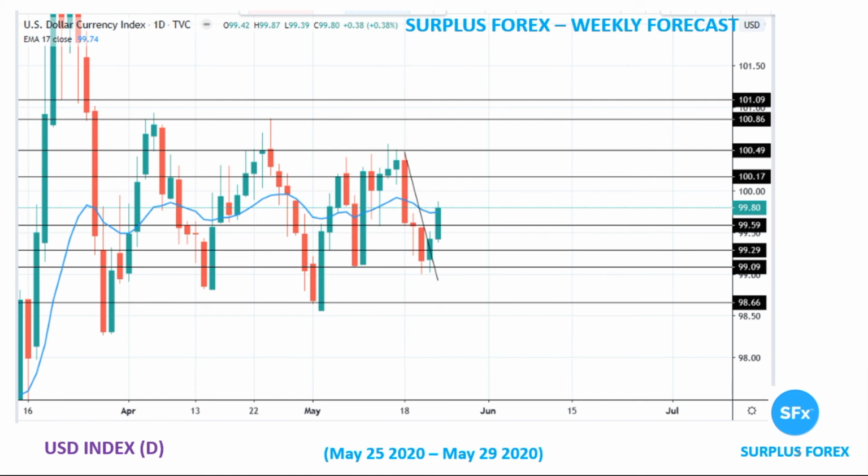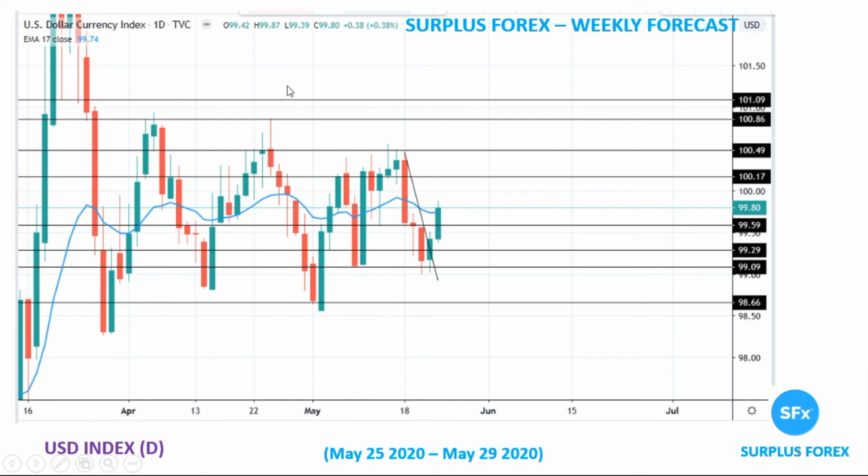And let's continue with the USD index. As I was saying, there are strained relations between US and China, and overall GDP data was dull, so that'll push the US currency to the higher side. Let's take a look at the daily time frame.